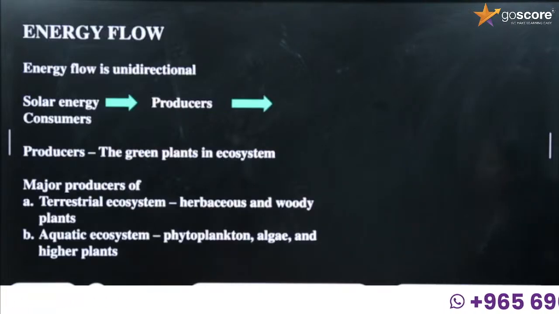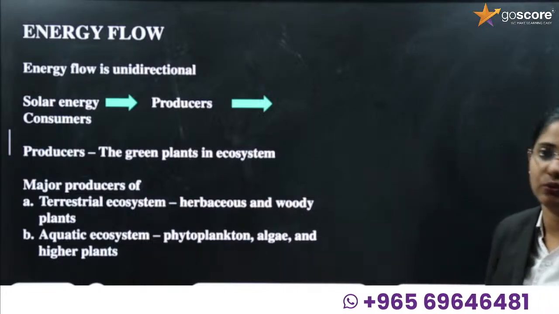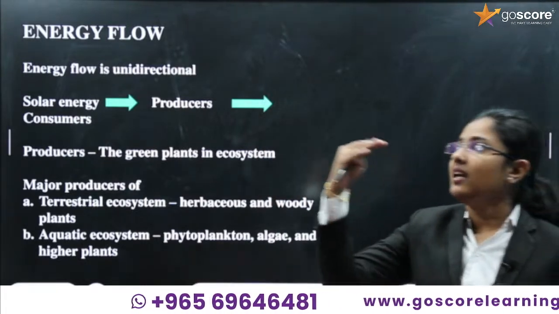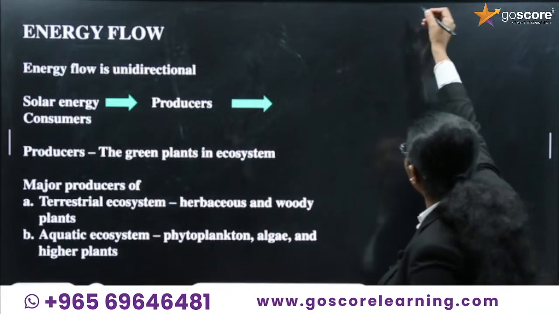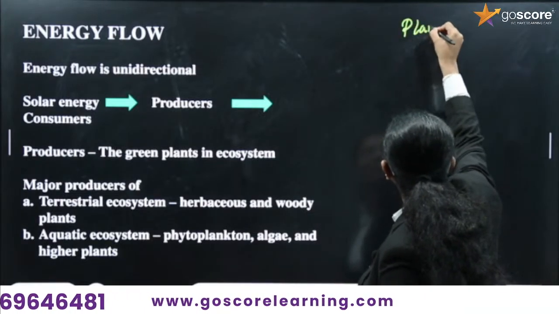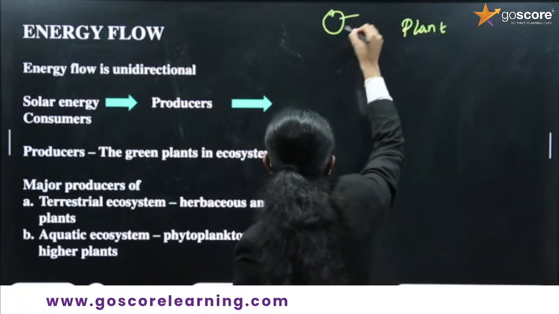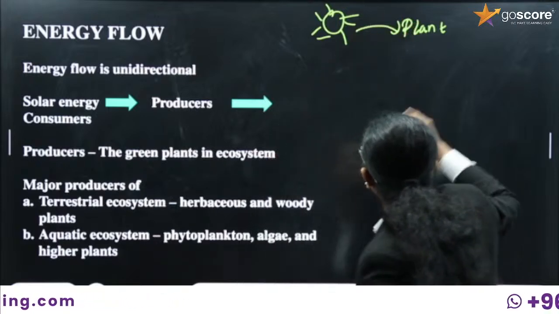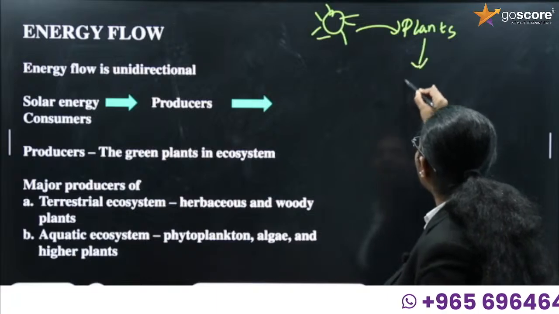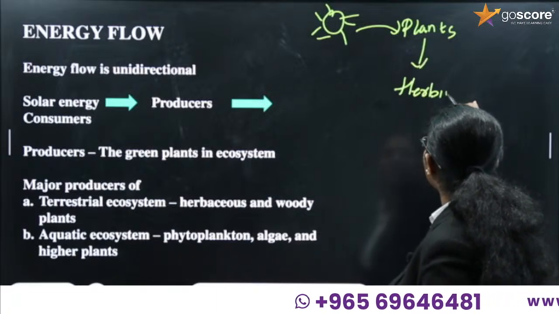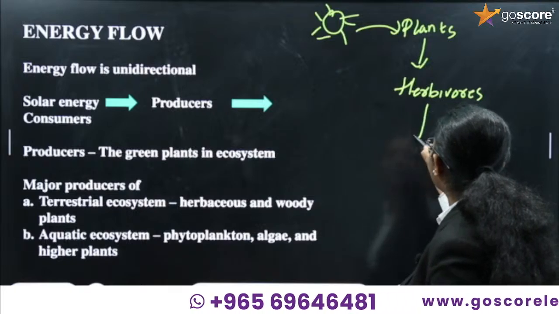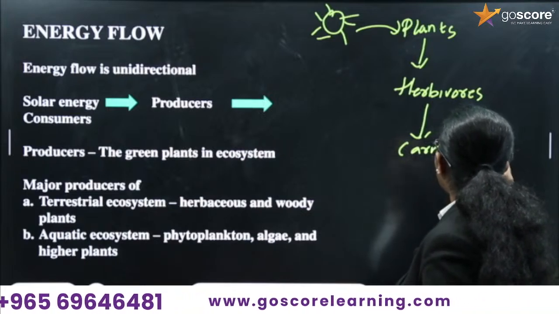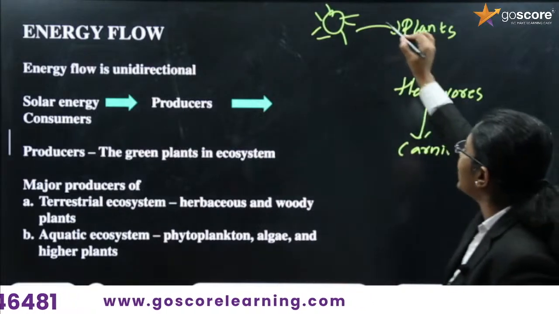Okay, so next we have to study energy flow, how energy is flowing from one trophic level to the next level. So see, my dear students, let's write. There are some plants. Here we can draw the sun. The energy is given to plants. It is taken by the herbivores. From herbivores, it is taken by carnivores. So see how the energy is moving.